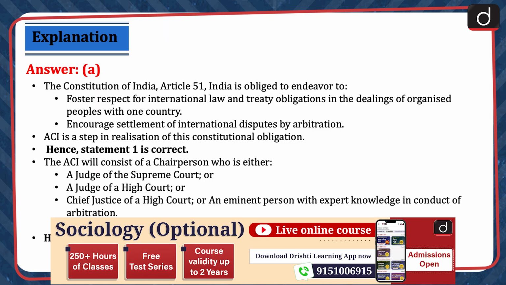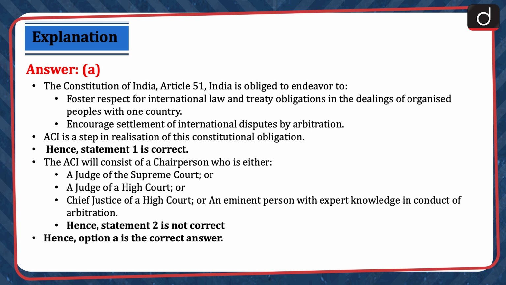Under Article 51 of the Constitution of India, India is obliged to endeavour to foster respect for international law and treaty obligations in the dealings of organized peoples with one another, and encourage settlement of international disputes by arbitration. ACI is a step in realization of this constitutional obligation. Hence, statement 1 is correct. The ACI will consist of a chairperson who is either a judge of the Supreme Court or a judge of a High Court or Chief Justice of a High Court, or an eminent person with expert knowledge in conduct of arbitration.